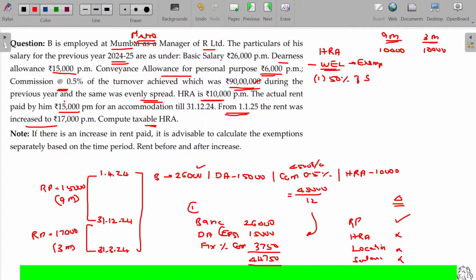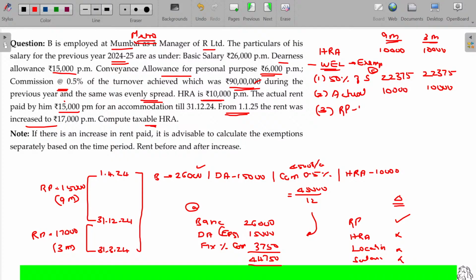Now, 50% of this: 22,375. Second, actual HRA. How much is that? 10,000.